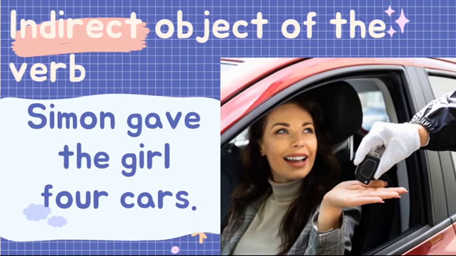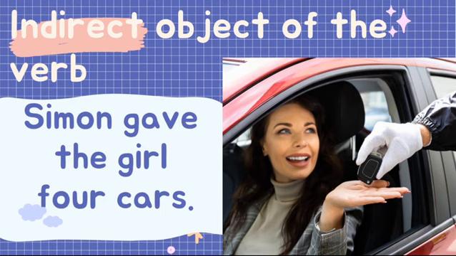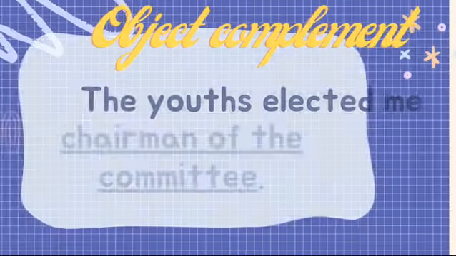Example, Simon gave the girl 4 cars. The girl is the noun phrase in the sentence and also performs the function of the indirect object of the verb. Please take note that a direct object is the receiver of the action of the verb, while the indirect object is the recipient of the direct object.